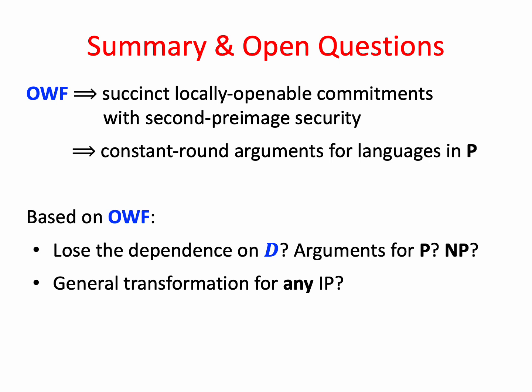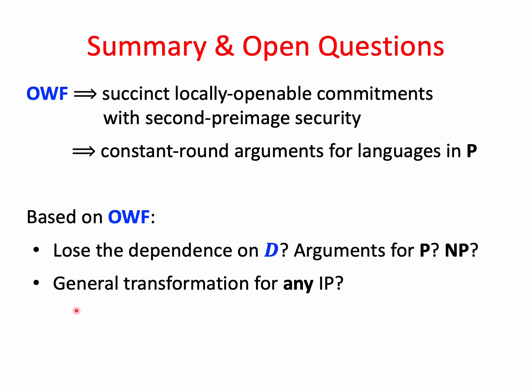Okay, so that's it. We saw that one-way functions imply succinct, locally openable commitments with second pre-image security, and that these in turn imply constant round arguments for languages in P. Now, two open questions are, based only on one-way functions, can we lose the dependence on D and create arguments for P or maybe even for NP, like Killian's arguments?